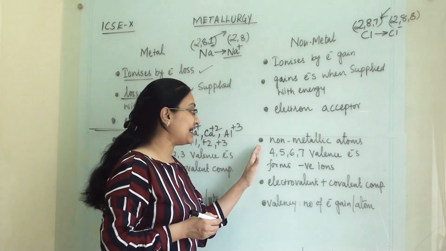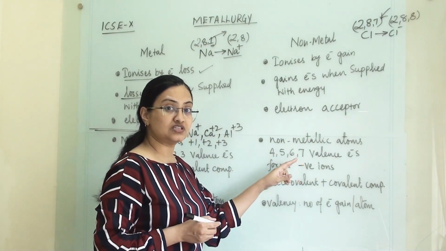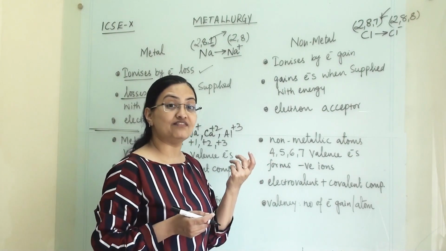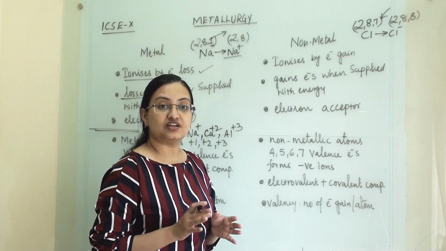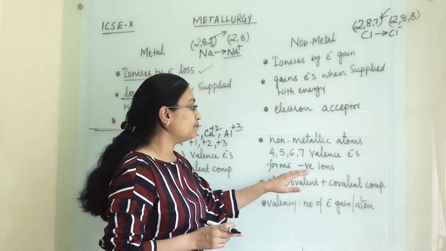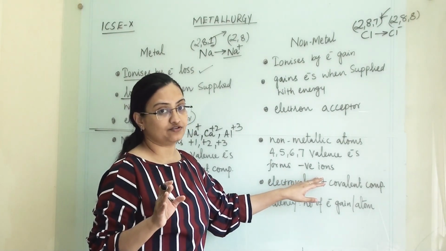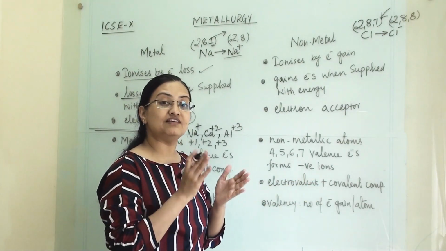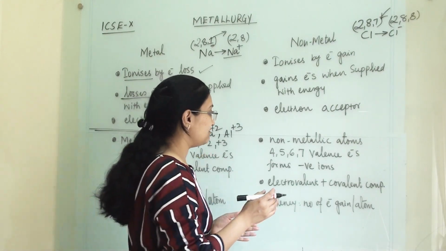Whereas non-metallic elements have 4, 5, 6, 7 valence electrons and remaining electrons they will accept and they will form a stable electronic configuration like nearest noble gas element. They all form negative ions. Why? Because they will always accept electrons. So how many electrons they will accept, that many negative charge they will generate.